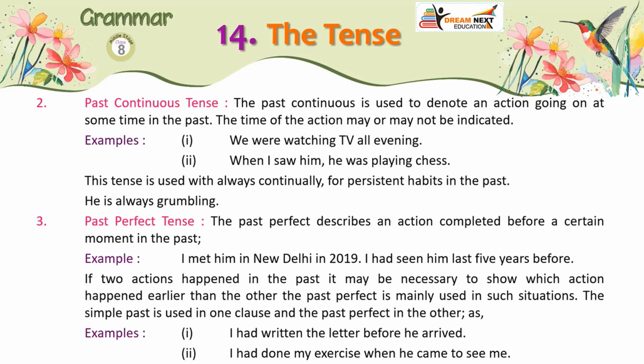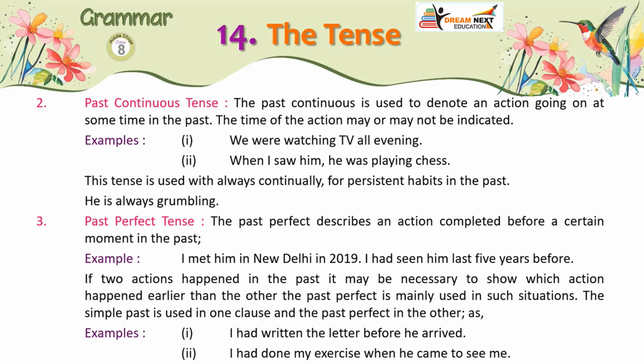2. Past continuous tense. The past continuous is used to denote an action going on at some time in the past. The time of the action may or may not be indicated. Examples: 1. We were watching TV all evening. 2. When I saw him, he was playing chess. This tense is used with always, continually for persistent habits in the past. He is always grumbling.